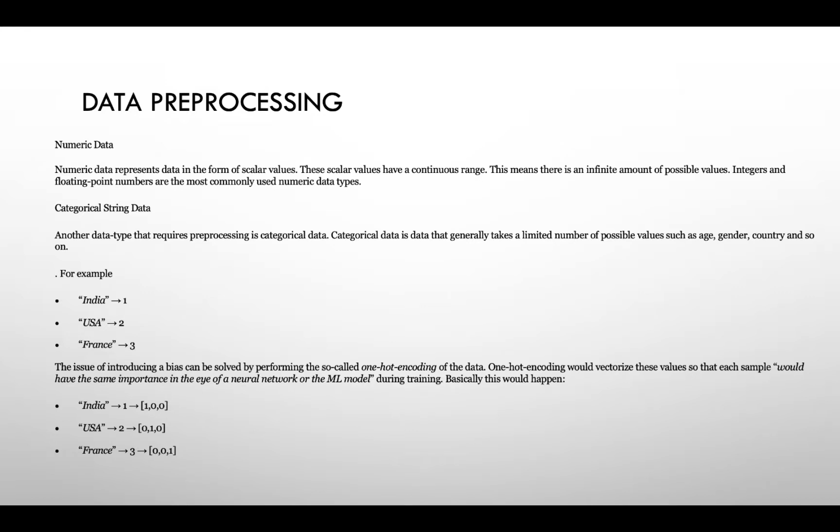The issue of introducing a bias can be solved by performing the so-called one-hot encoding of the data. One-hot encoding would vectorize these values so that each sample would have the same importance in the eyes of the ML model during training. Basically, this would happen like this. India should get assigned to 100, USA 010, France 001, something like that. You see, so it will get vectorized.